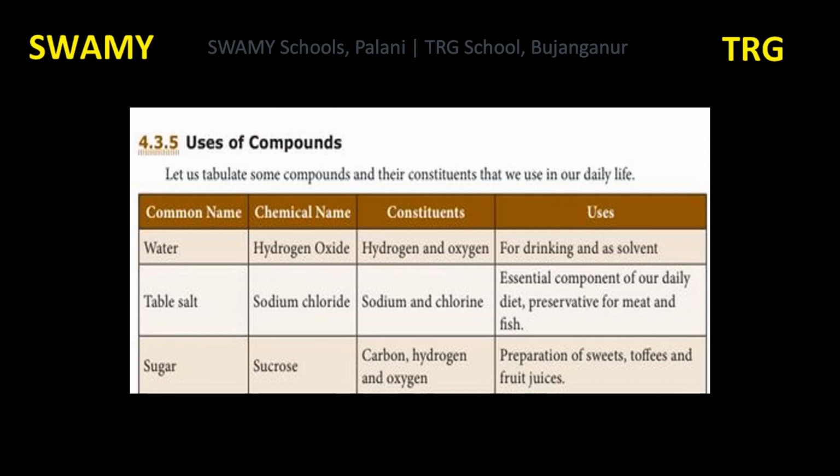Formula of water is H2O. Chemical name is hydrogen oxide. Constituents, that is the elements present in that compound, are hydrogen and oxygen. The uses of water are for drinking and as a solvent.